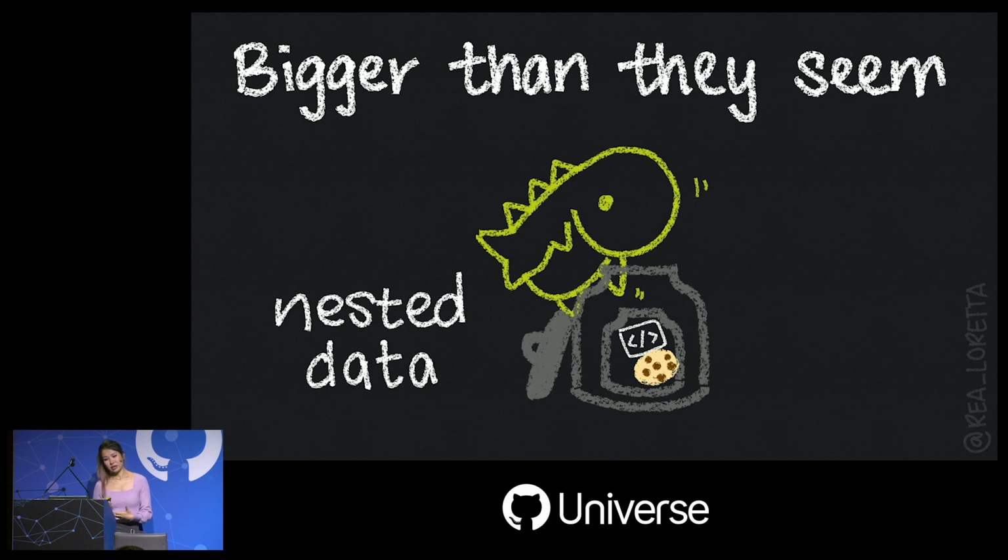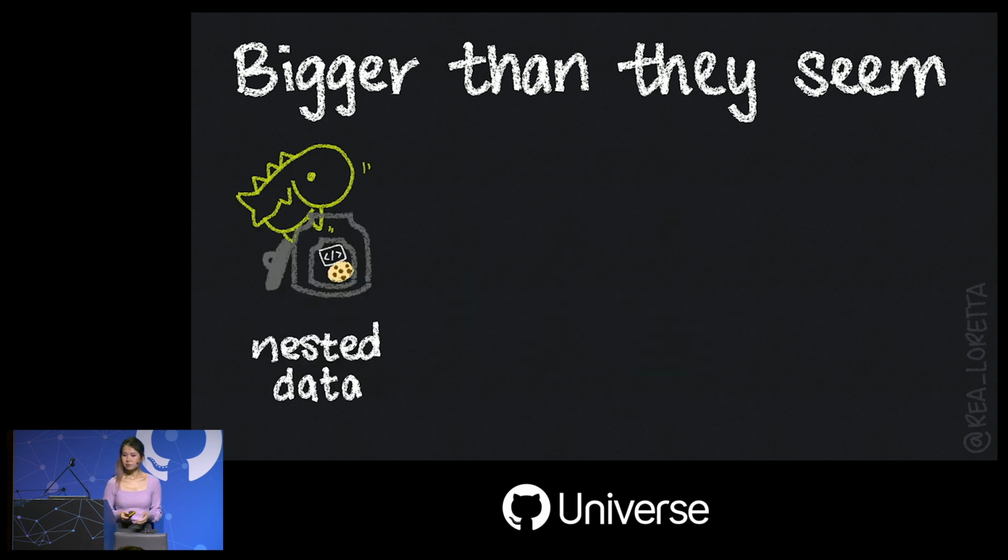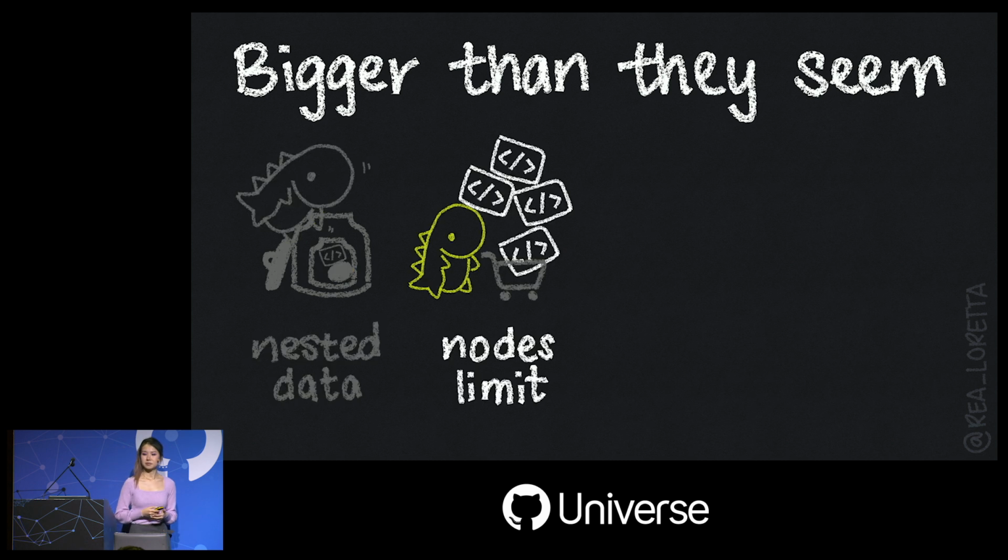So one of the biggest strengths of GraphQL also presents one of the biggest technical challenges. How do we paginate effectively when there are nodes on each nested level that we care about? Do we manage multiple cursors and paginate across every layer? What's an effective strategy for that? A range of other gotchas built on this one. So if you were thinking of just making a massive API call, you'll be hit with the nodes limit pretty quickly that exists on every query. Fortunately, this is something that you can easily calculate yourself before you run your query.